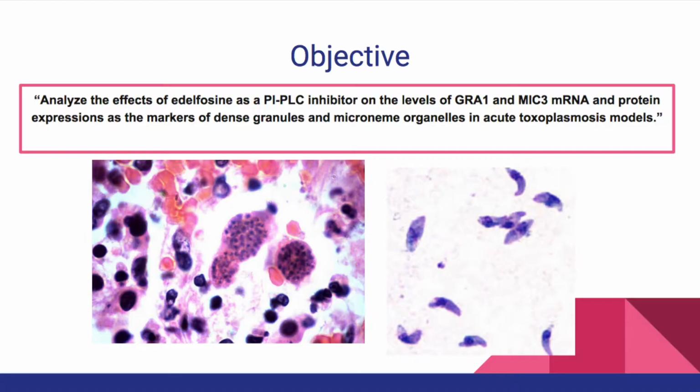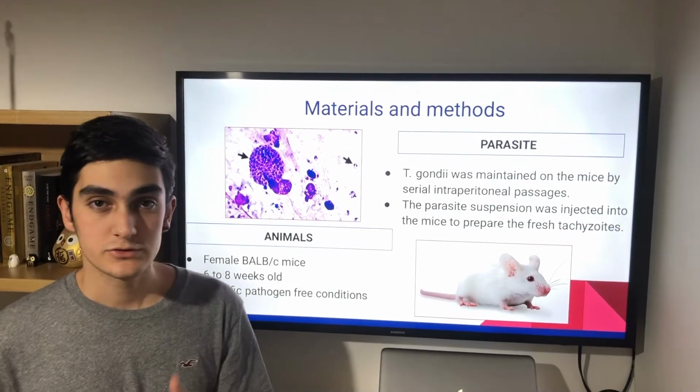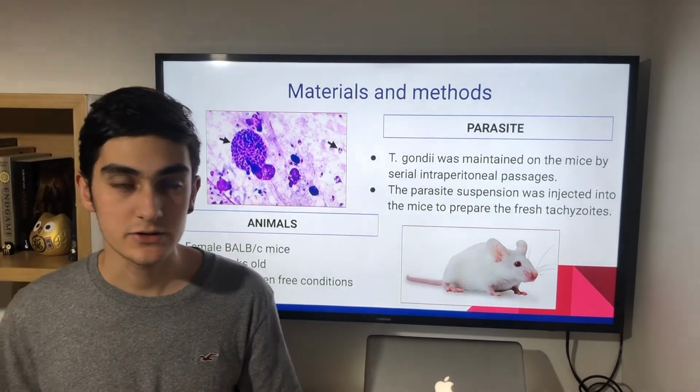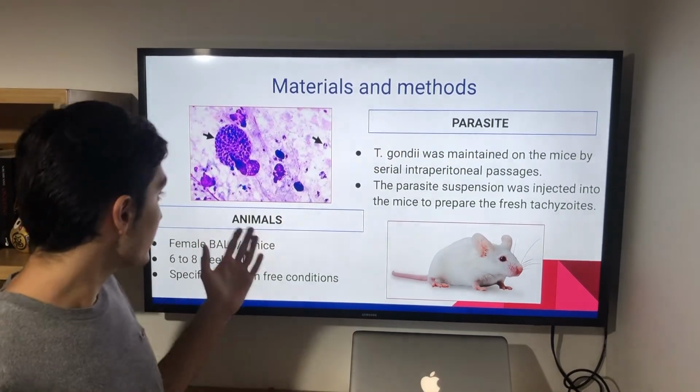The objective of this study is to analyze the effects of edelfosine, as a PI-PLC inhibitor, on the levels of GRA1 and MIC3 mRNA and protein expressions, as markers of dense granules and micronemes organelles, in acute toxoplasmosis models. To start with the materials and methods used, we are going to explain the animals and the parasites.